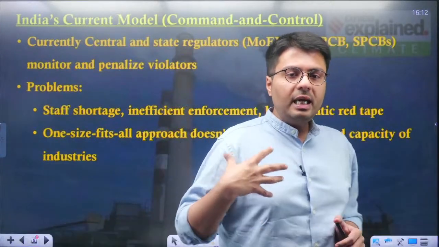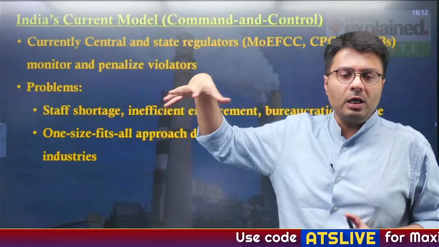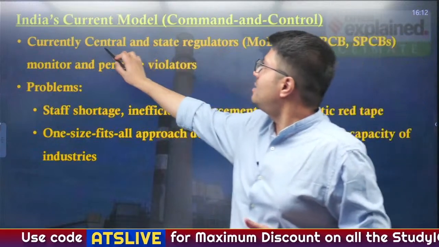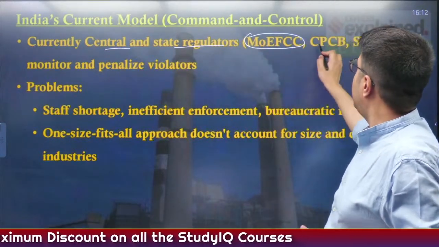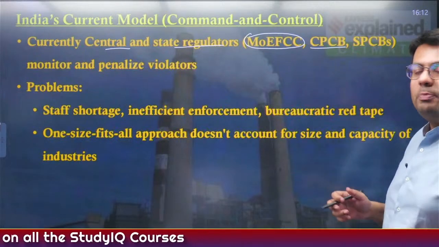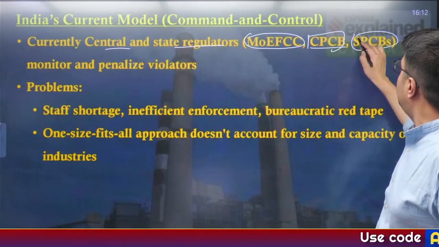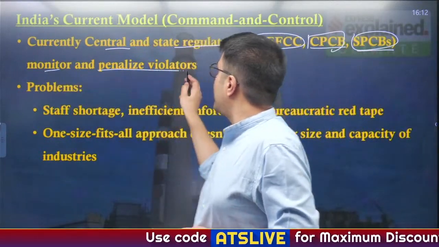Now, what is India's current model? Let us understand what is India's current model for pollution control. Currently, there are central and state regulators. At the central government level, it is the Ministry of Environment, Forest and Climate Change, and the Central Pollution Control Board, who are responsible for monitoring at the center level. Similarly, at the state level, State Pollution Control Boards monitor and then penalize the violators.